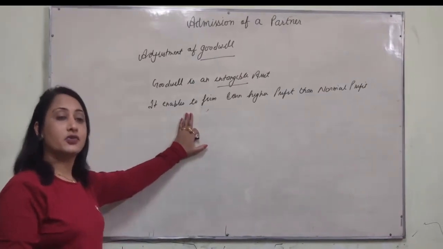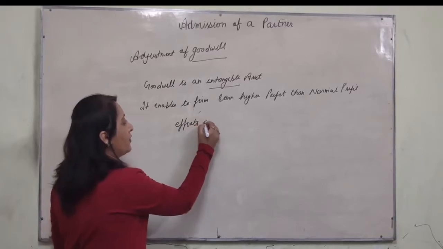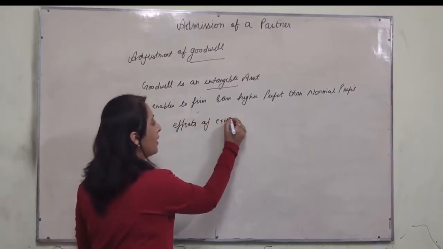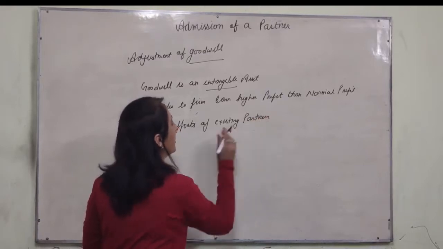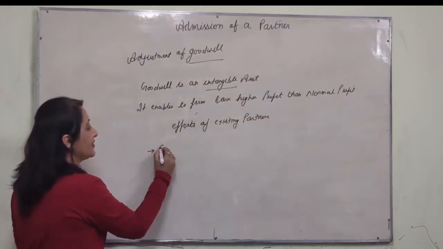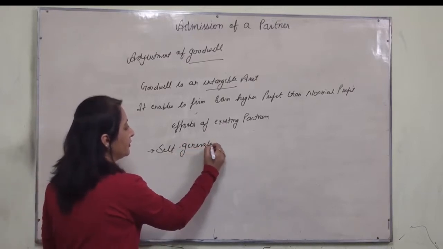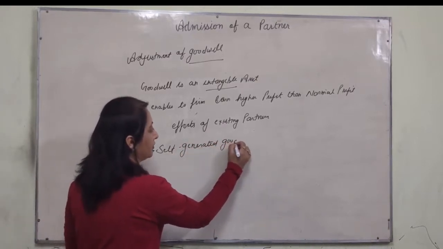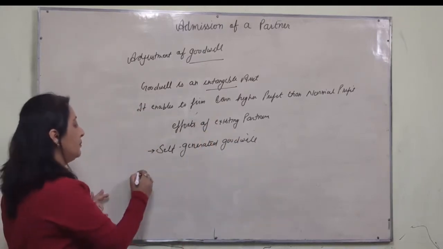It arises just due to the efforts of existing partners. So that it is called self-generated goodwill. Now, a new partner is admitted.